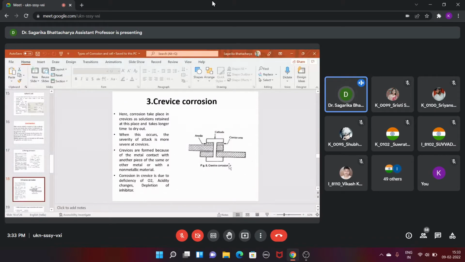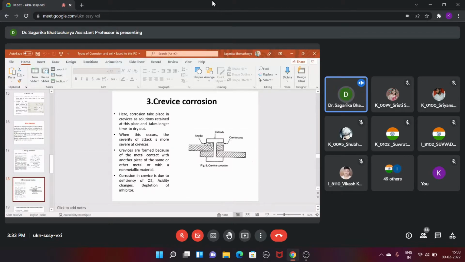Now why? Consider this as an example of crevice corrosion, and see here, this is the example of a nut and bolt. Below the head of the nut or the bolt, you will find that the concentration of oxygen is less. So this part will act as the more active site, and the rest of the part, which is more open to the oxygen, will act as a cathode. So the corrosion will start from this part.